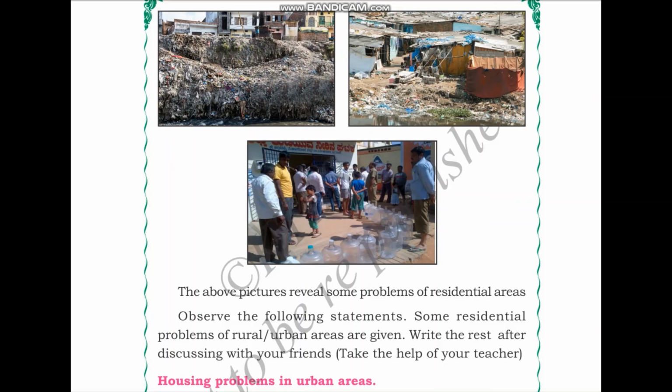The above pictures reveal some problems of the residential areas. Observe the following statements. Some problems of rural and urban areas are given. So before we move on to this activity, let us take a look at all these pictures. In the first picture shown here, you can see that there is a problem for garbage disposal that has resulted in the garbage being disposed right in front of the houses. So this is not healthy for the community well-being.